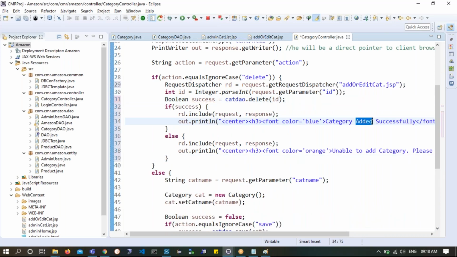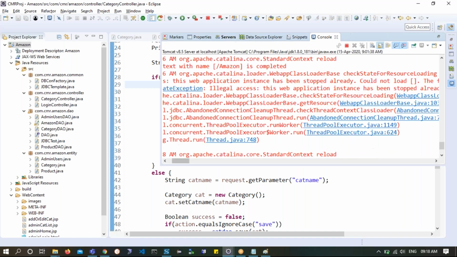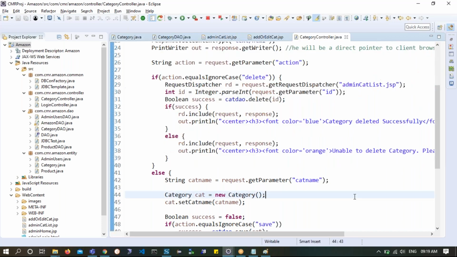Category deleted successfully, or unable to delete category, try again. Now this fellow, instead of add or edit cat.jsp, can go back to this admin cat list.jsp, and below I will show him whether the category is deleted or not. So this is what I will do. Understood? So this is what I need to do.